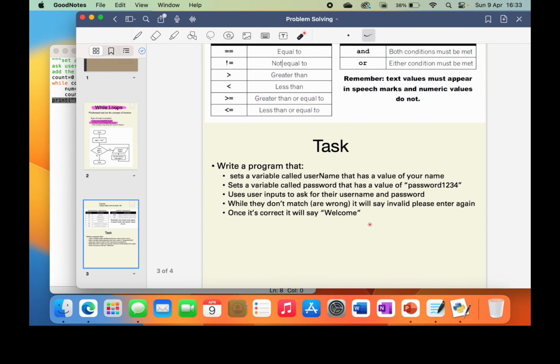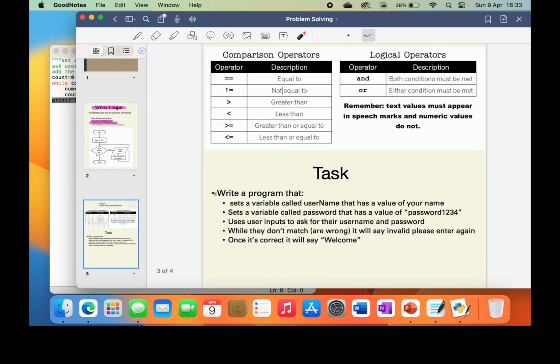So if we look at this here, we've got: write a program that does the following: sets a variable called username and has a value of your name. Sets a variable called password that has a value of password 1234. Uses a user input to ask the user for their username and password. While they don't match, say it's wrong, and output some type of message to say it's invalid, please re-enter. If it's correct, you can say welcome.